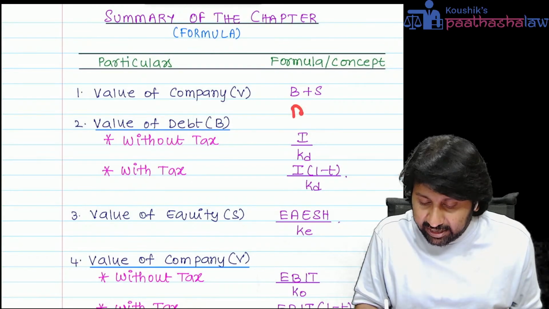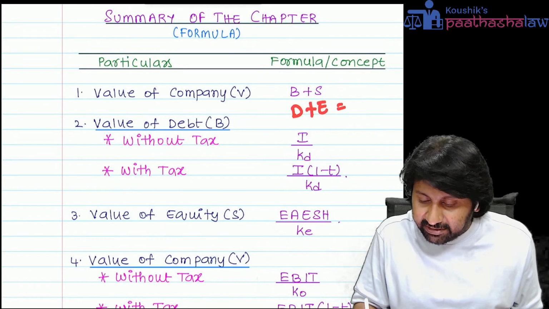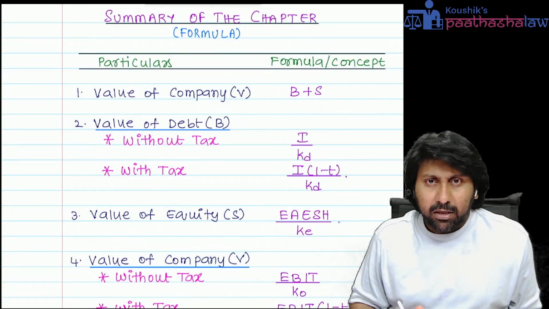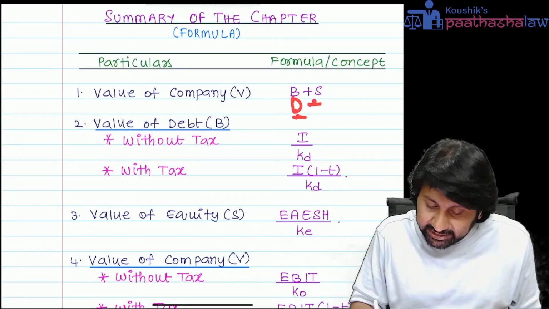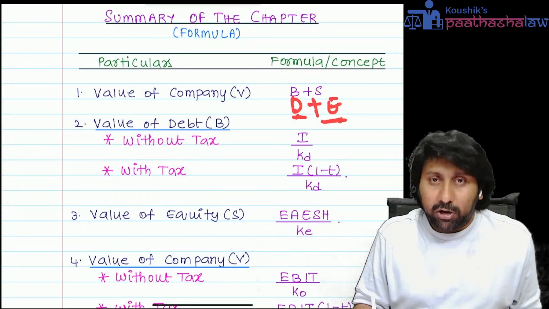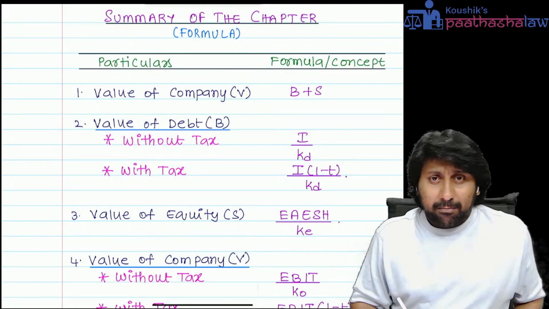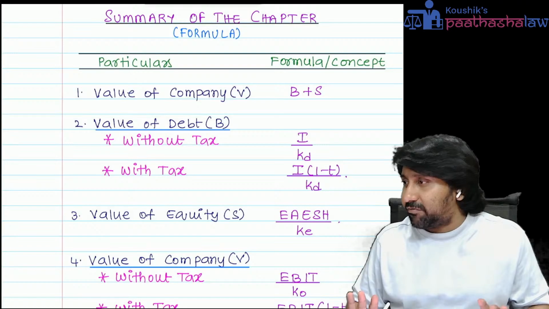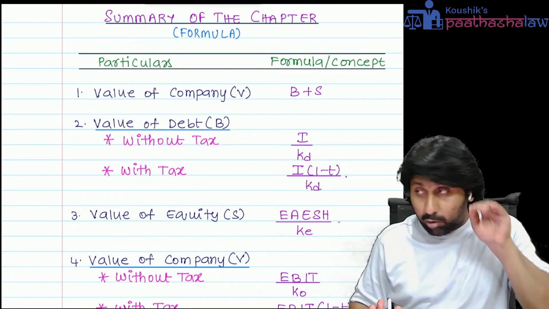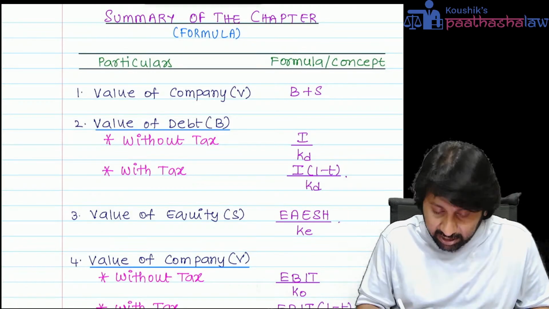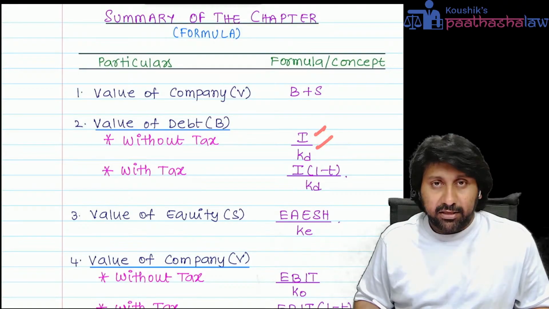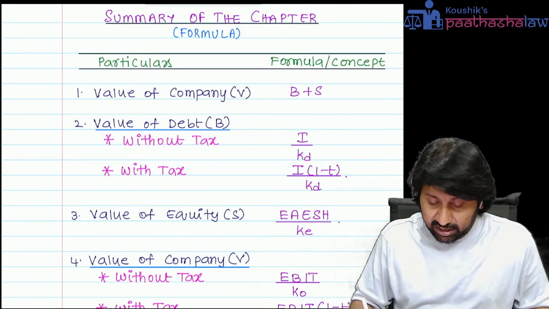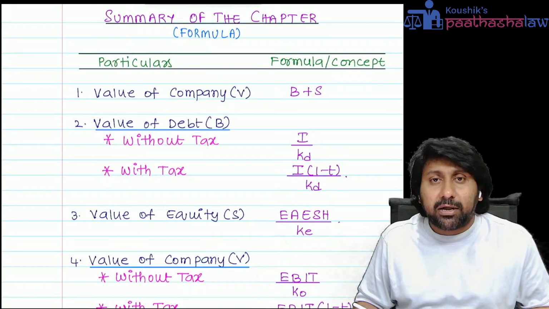Simply put, debt plus equity is the value of the company. Debt is the market value of debt, and equity is the market value of equity. Market value of debt without tax is I by KD. With tax, it is I into (1 minus T) by KD.